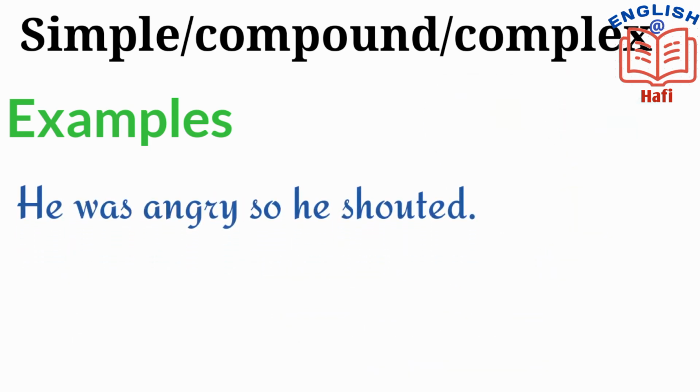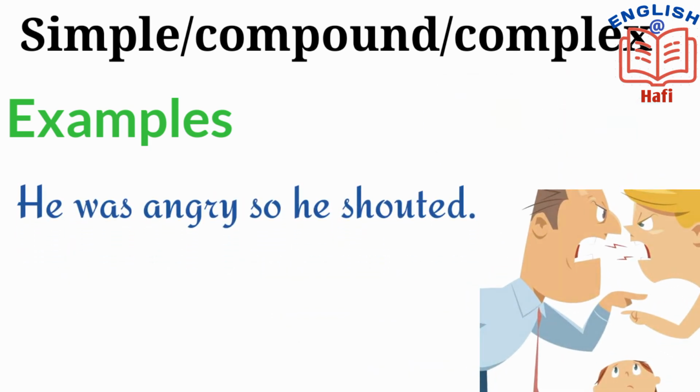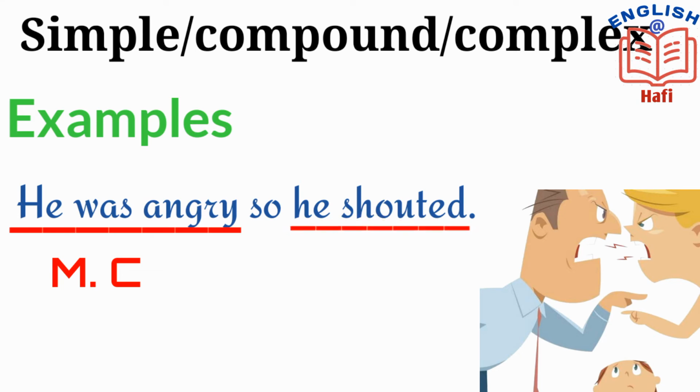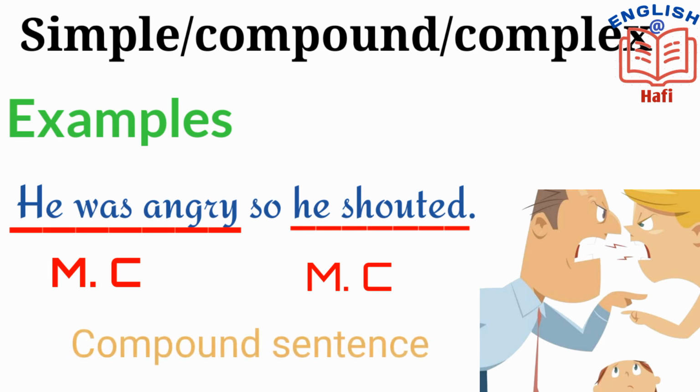He was angry, so he shouted. He was angry is the main clause. There is a subject and a verb, and it expresses a complete thought. So he shouted is also a main clause. There is a subject, he, and a verb, shouted, and it has a complete thought, so it is a main clause. Both the clauses are joined by a conjunction, hence it becomes a compound sentence.